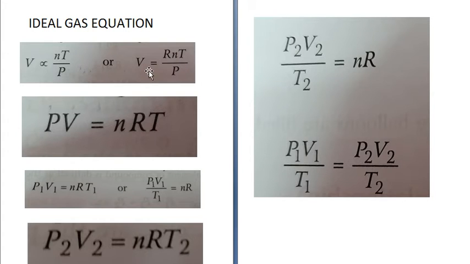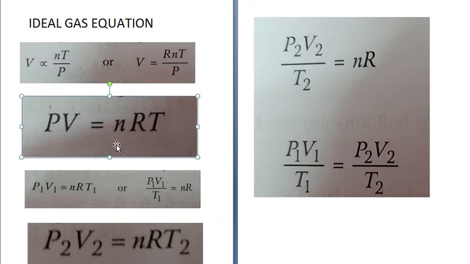V is equal to RnT upon P. So from this you can get PV is equal to nRT, where R is the proportionality constant, or it is also called the universal gas constant. Now rearranging the equation, we get PV is equal to nRT.